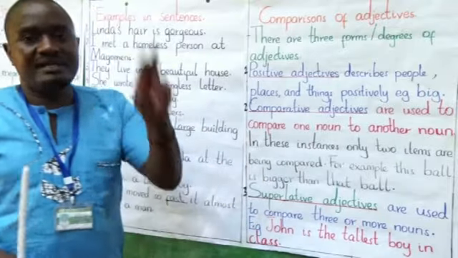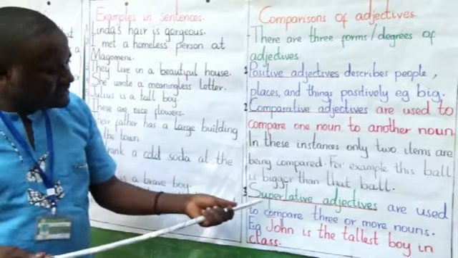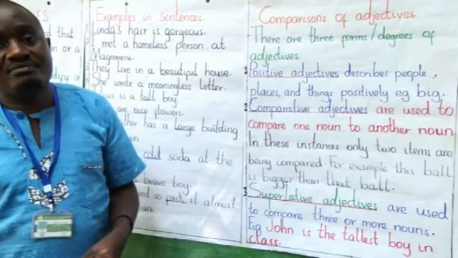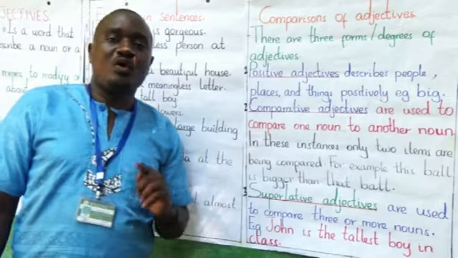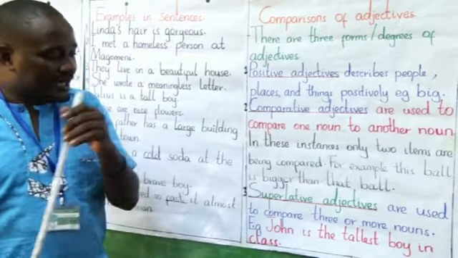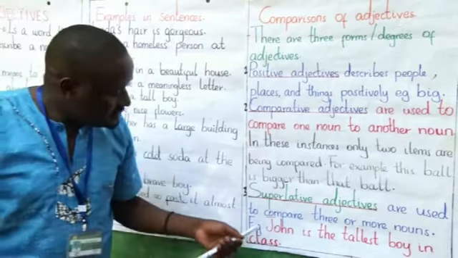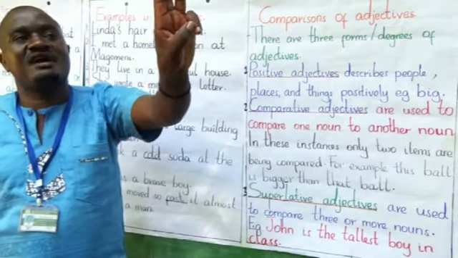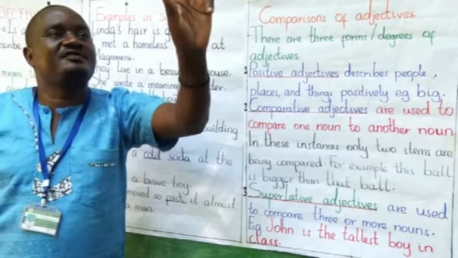So when you're comparing two things, let's check superlative adjectives. When talking about superlative adjectives, this is whereby we compare more than two nouns. They are used to compare three or more nouns. Assume these fingers of mine, all the three fingers of mine here.